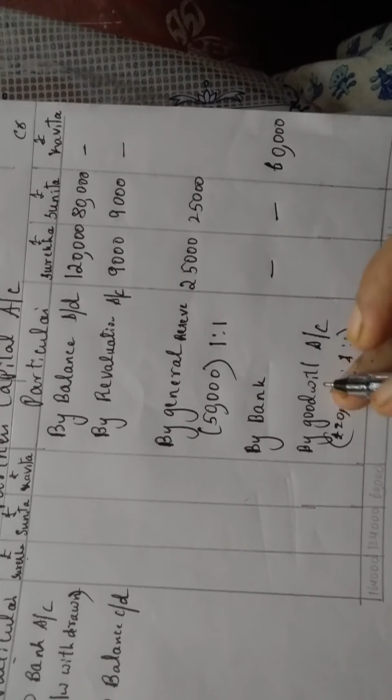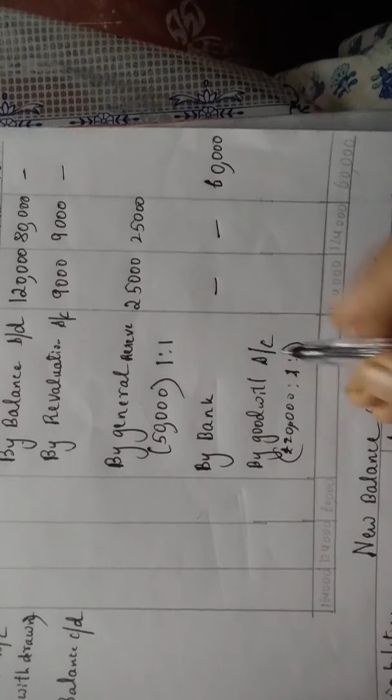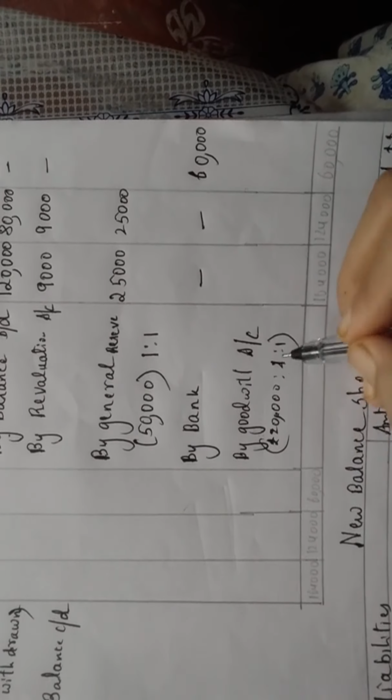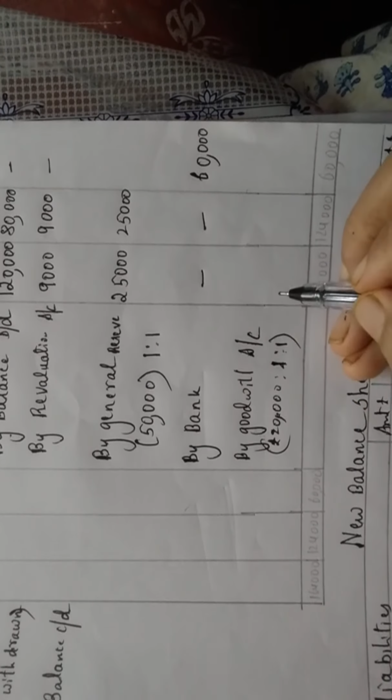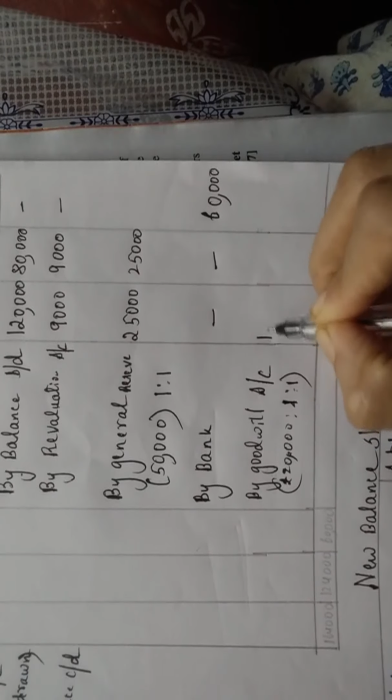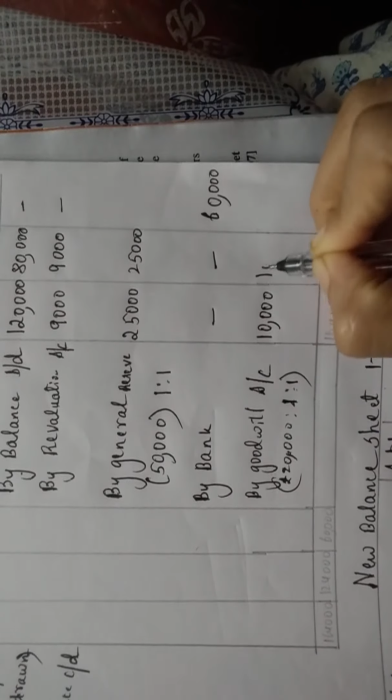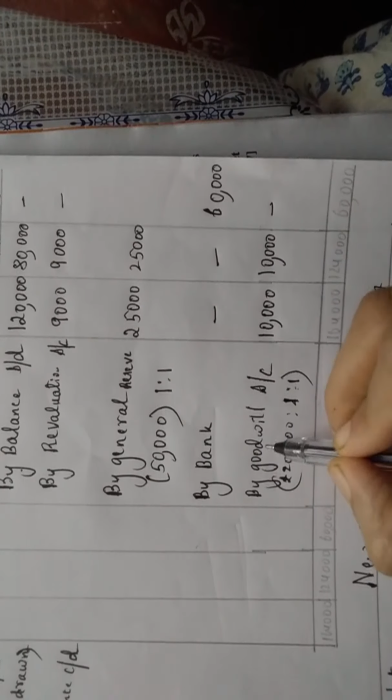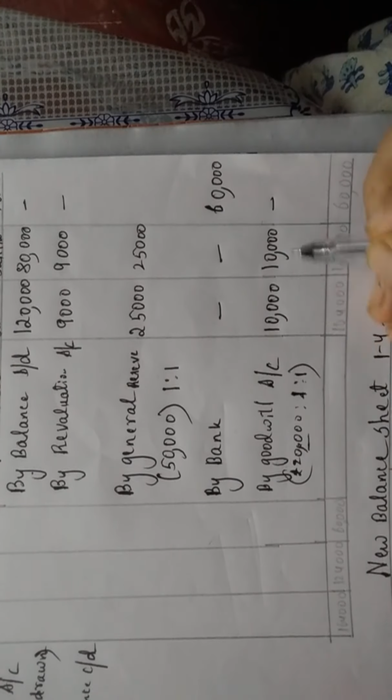First, give the normal goodwill entry: by goodwill account, the amount is 20,000. In 1:1 ratio, that is 10,000 here and 10,000 here. What did I do? For the goodwill amount of 20,000 I gave the normal entry, like the previous problem we have done. That is goodwill account debtor to partners capital account. You will read the journal entry like this only, you studied it in first year. So by goodwill account, there is 20,000, give half in 1:1.